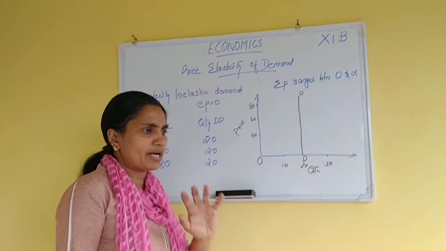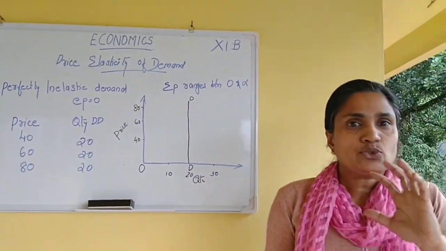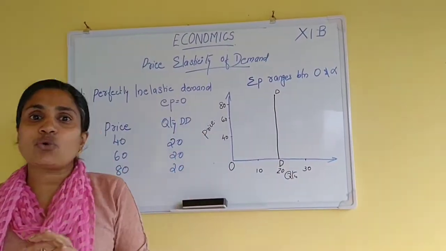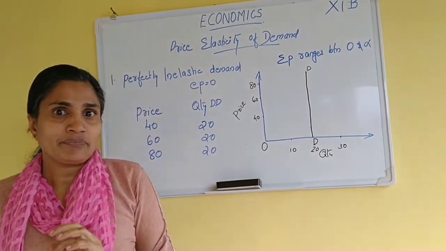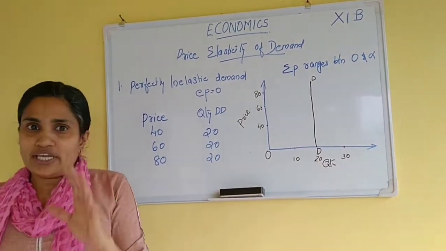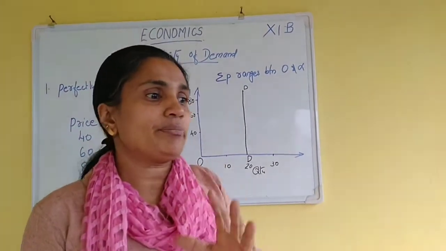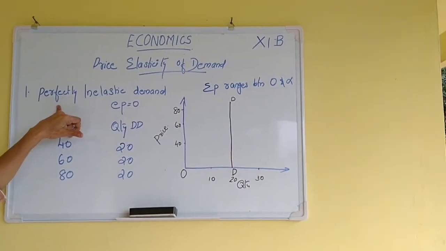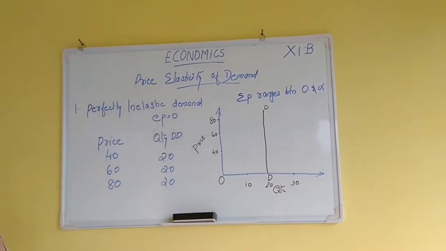What do you mean by price elasticity equal to 0? I told you the formula for calculating the price elasticity: percentage change in quantity demanded divided by percentage change in price. If there is no change in quantity demanded due to change in price, we call it price elasticity equal to 0, which means perfectly inelastic demand.